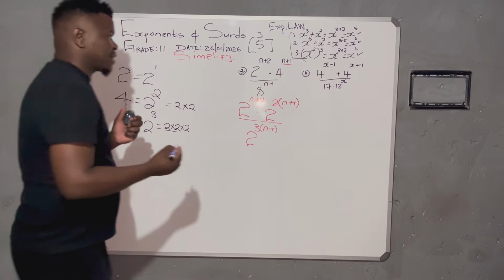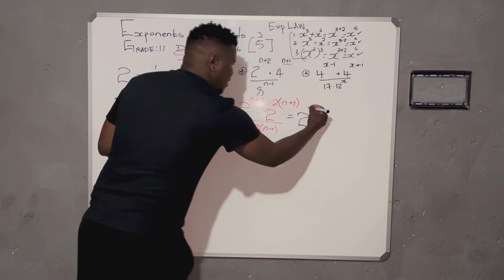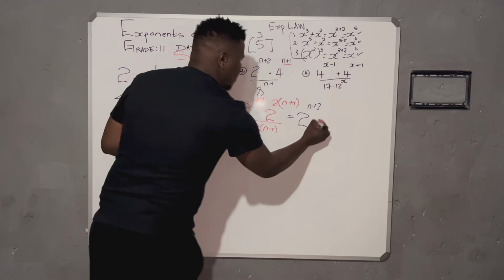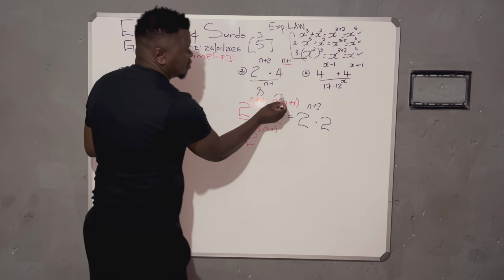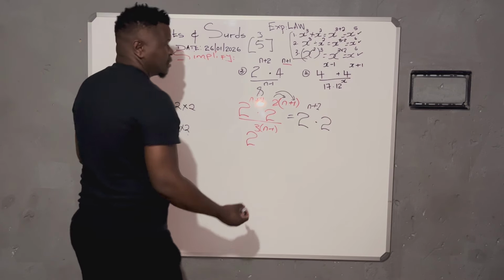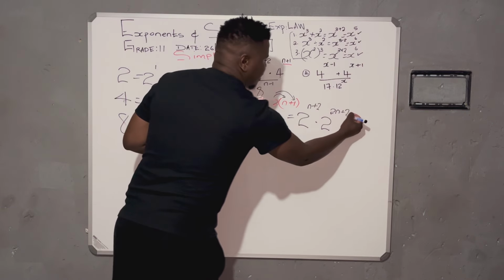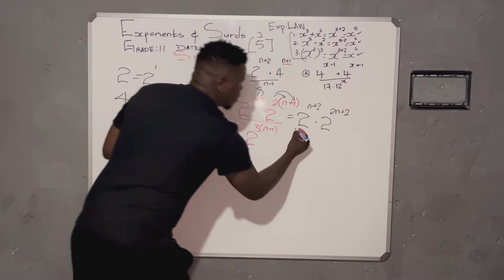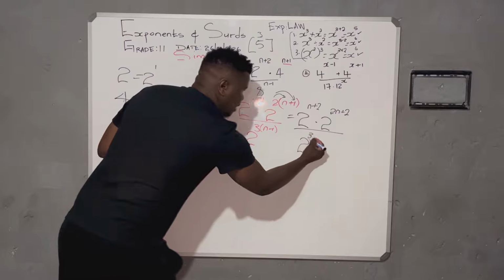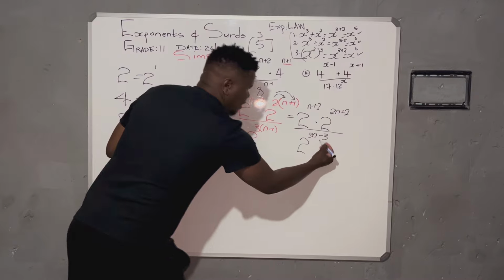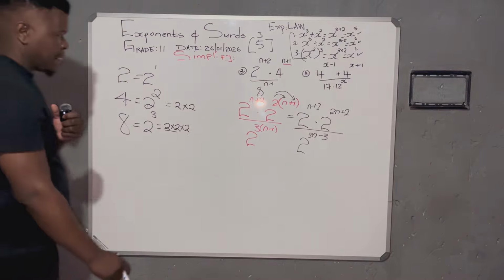So I can take it to my right. The first one is not affected. I'm rewriting it as it is. But the second one, especially this, I have to say what is 2 times n, what is 2 times 1. So I'm having a 2n plus 2 for this part. All over this side, I'm having a 3n minus 3. I just simplified our exponent.